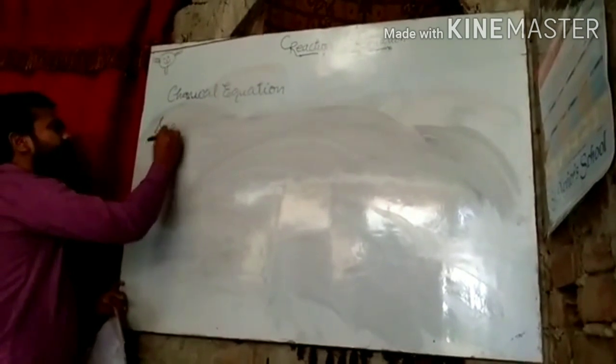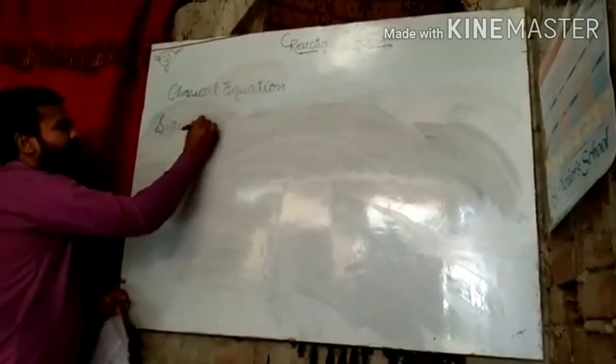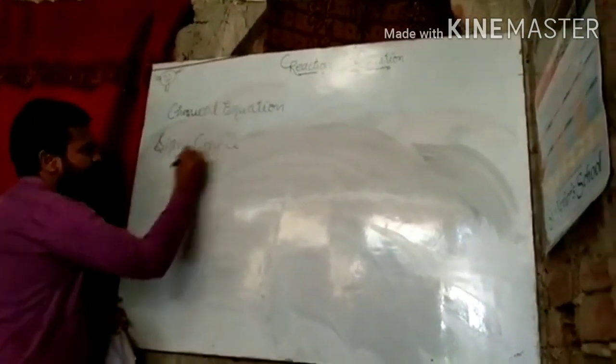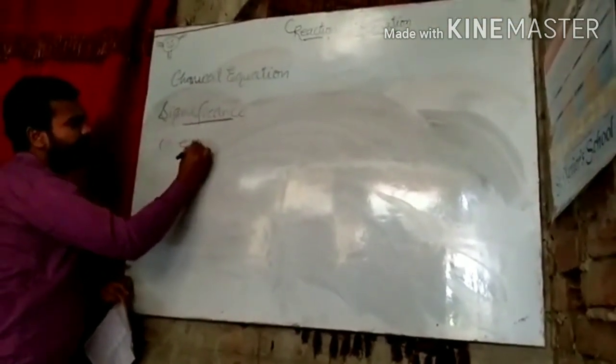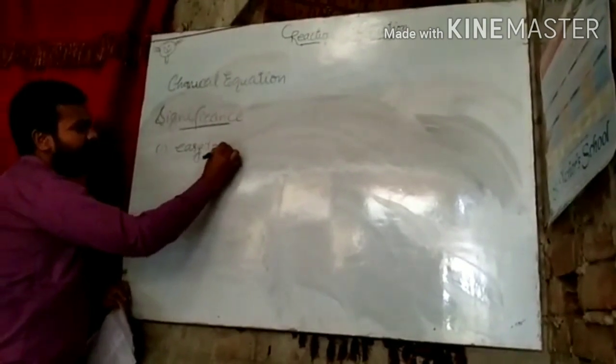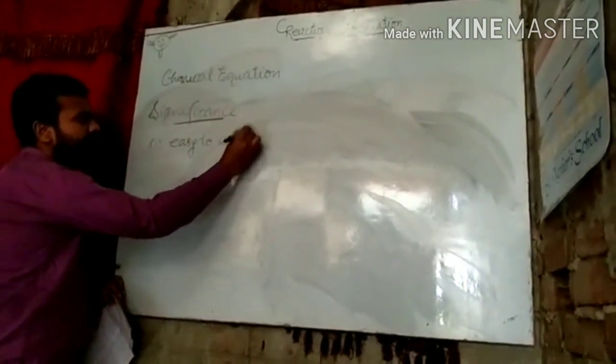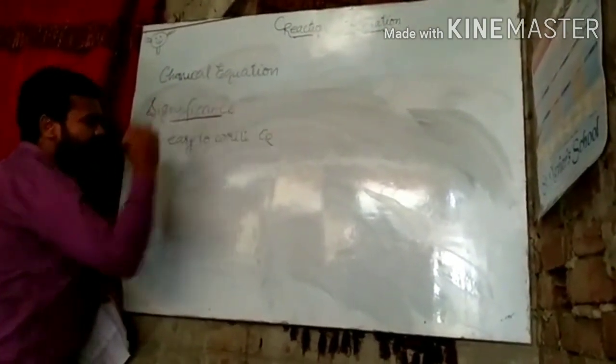Already I have told about its significance. The first one is that it is easy to write chemical reaction.